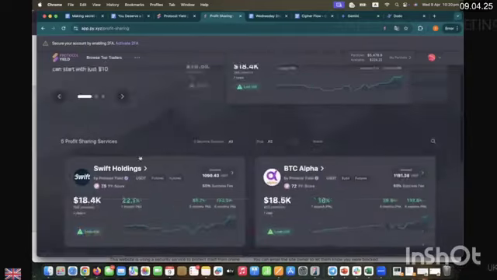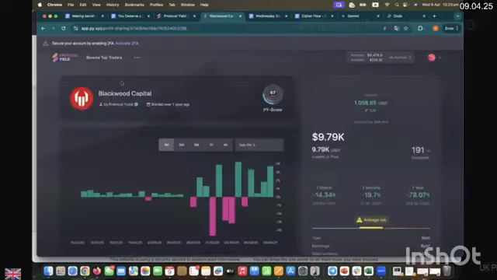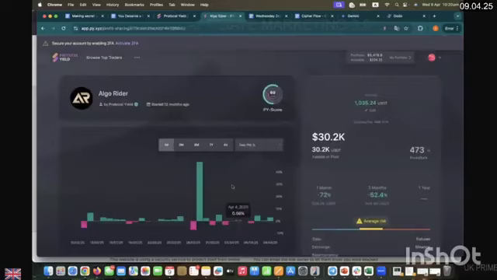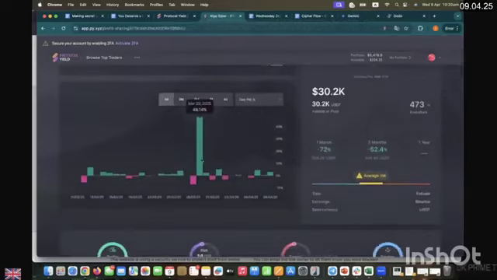And if we look at other traders like Blackwood Capital, or look at the best example of consistency, AlgoRider. See, they made huge profit, and we were expecting on 7th April, when Bitcoin crashed 10,000, 10%, that AlgoRider would book either a huge loss or a huge profit, because it was their strategy.